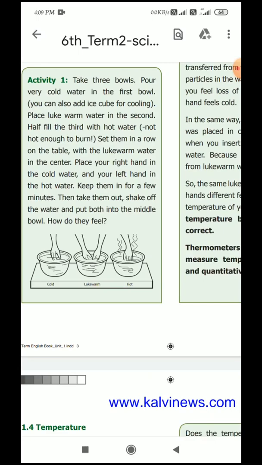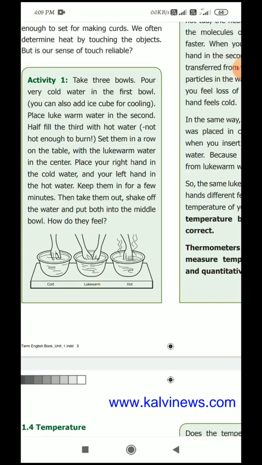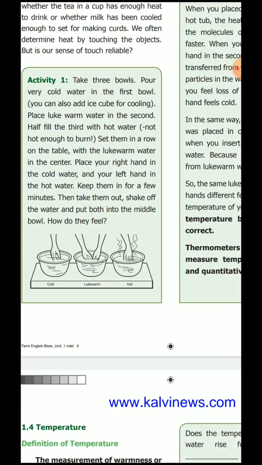First, you keep the right hand in cold water and left hand in hot water. After a few minutes, take them out, shake off the water and put both hands in the middle bowl. Already I said the middle bowl is the normal water.